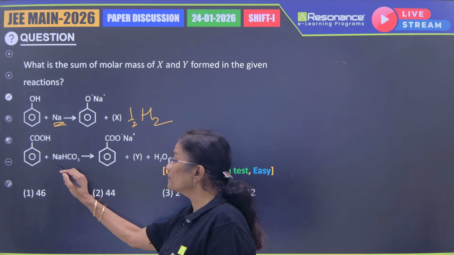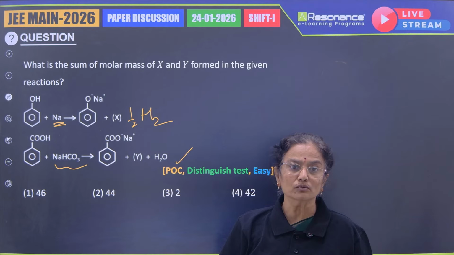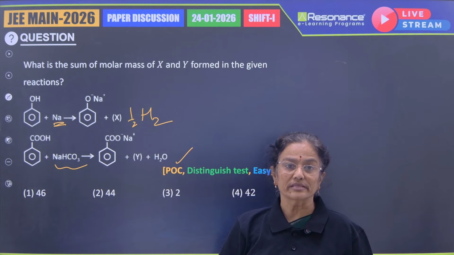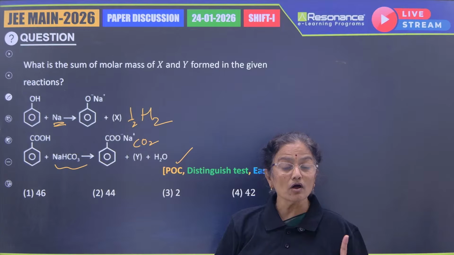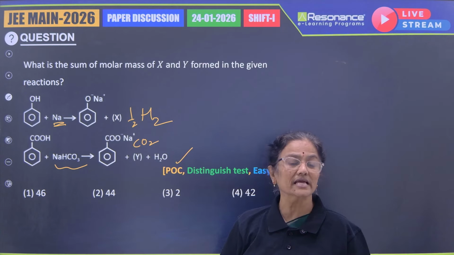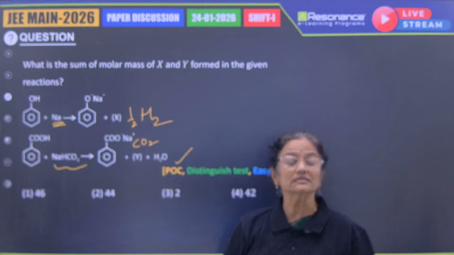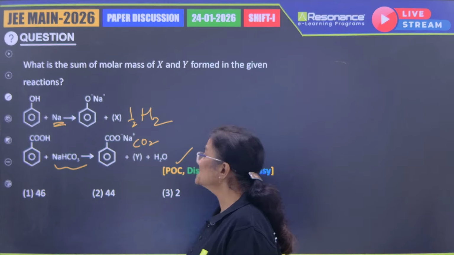Carboxylic group is treated with sodium bicarbonate. Carbonic acid is a weak acid compared to carboxylic acids. So therefore, the gas released would be carbon dioxide. Phenol cannot replace carbon dioxide from sodium bicarbonate, but our carboxylic acids can do that. That is in fact a test for carboxylic acids. So therefore, carbon dioxide is liberated.